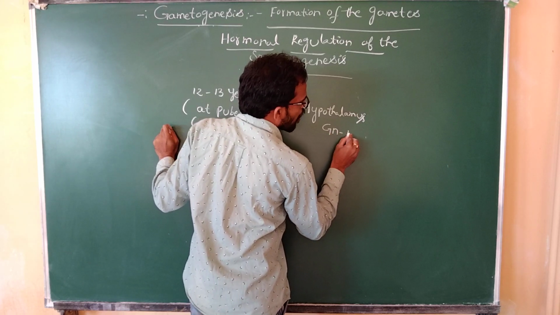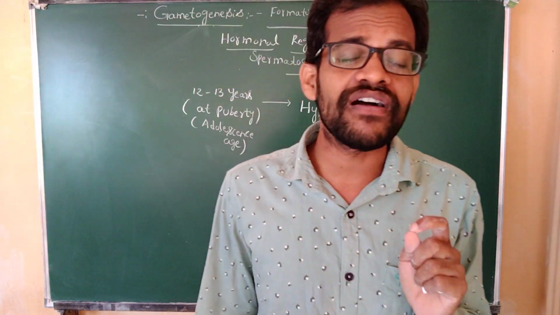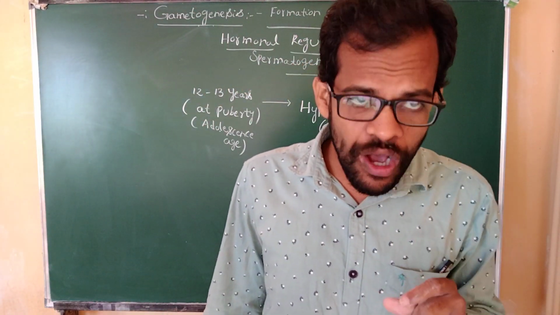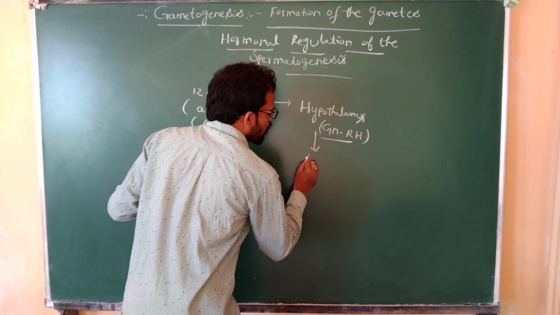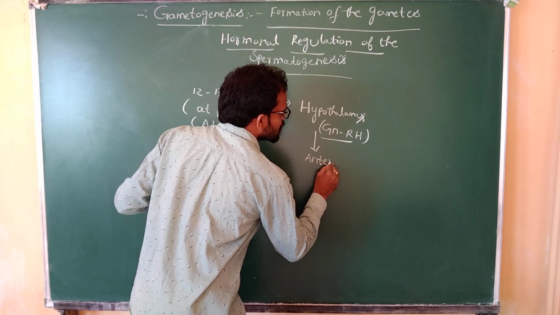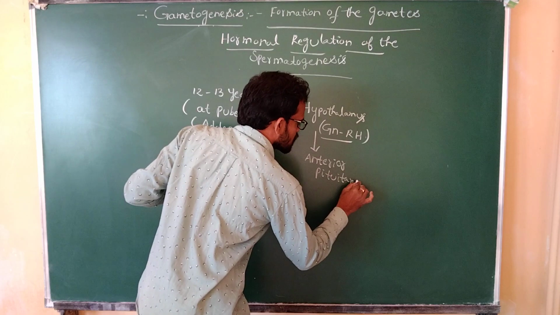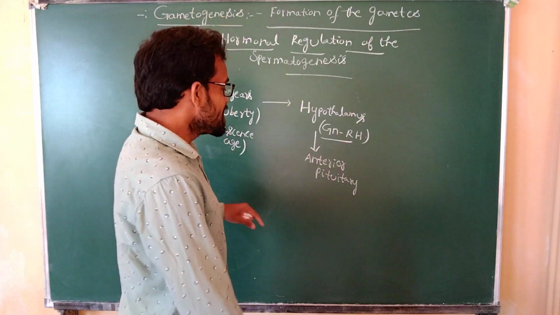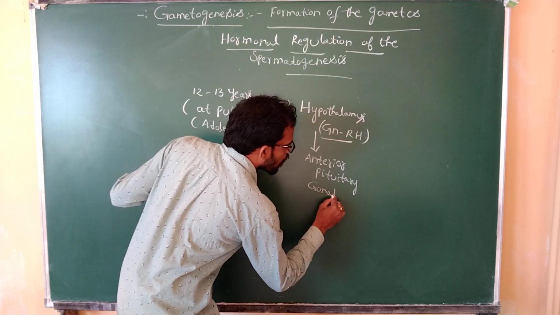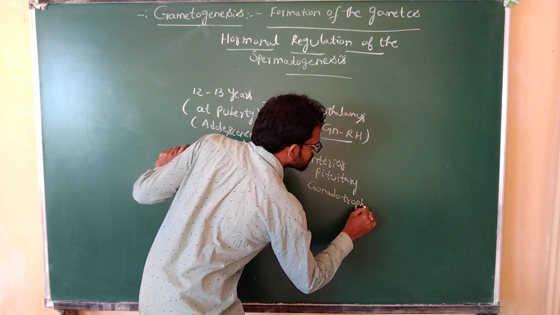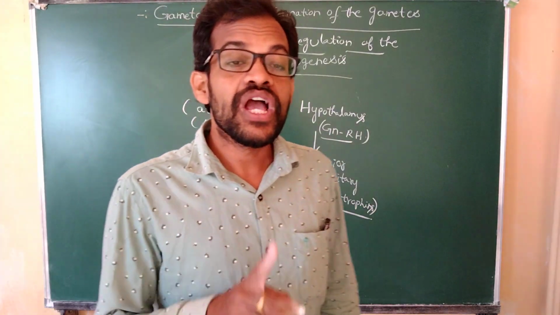The hypothalamus synthesizes gonadotropin releasing hormone. What is the hormone? Gonadotropin releasing hormone. This gonadotropin releasing hormone activates the anterior pituitary. The next part is known as the anterior pituitary, and it leads to the release of gonadotropins.